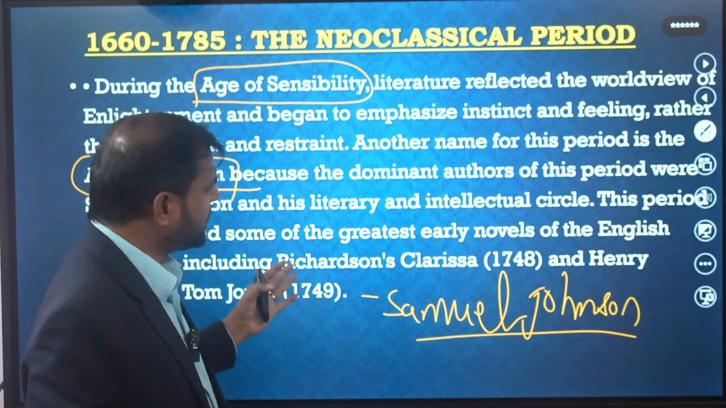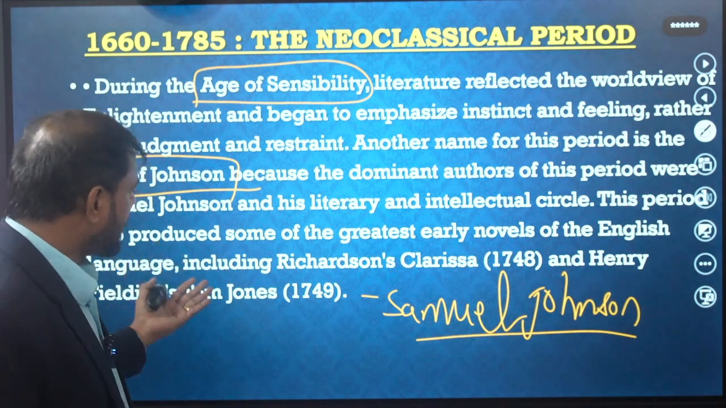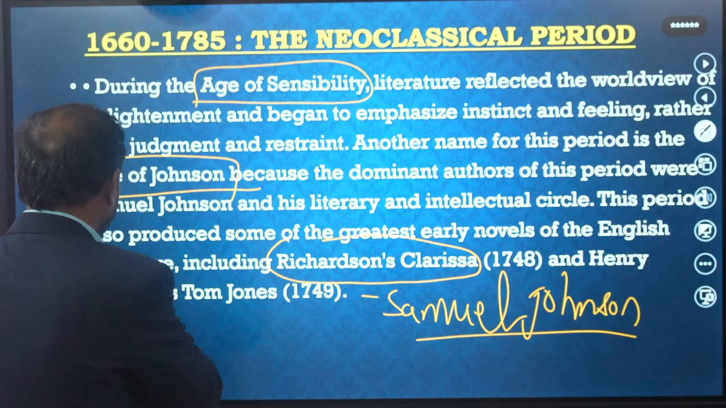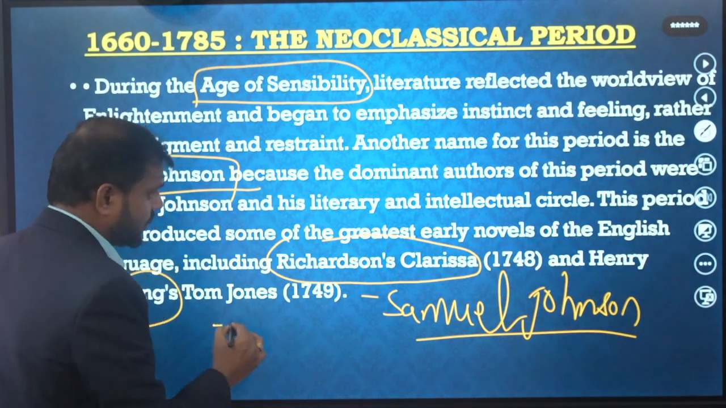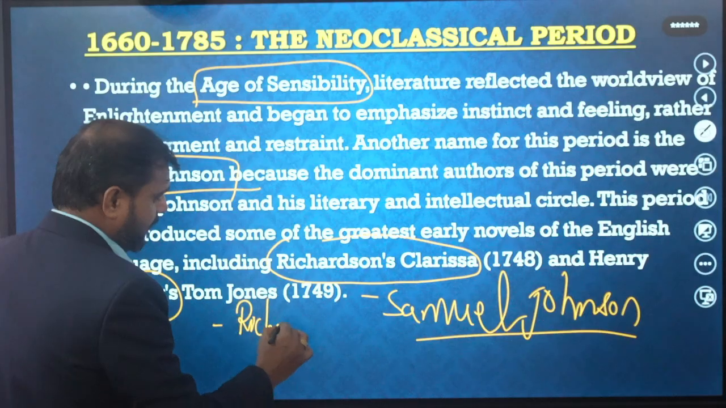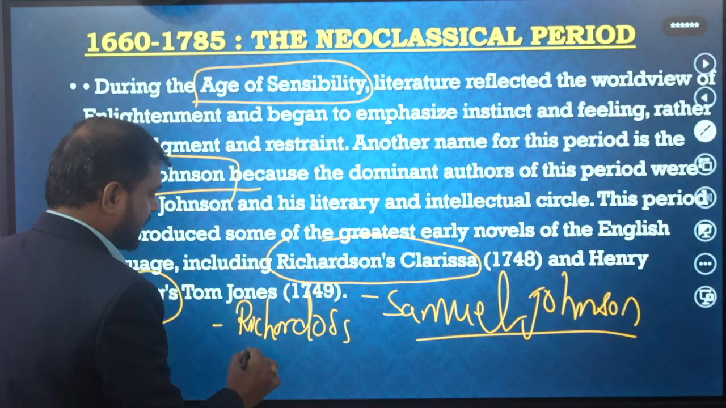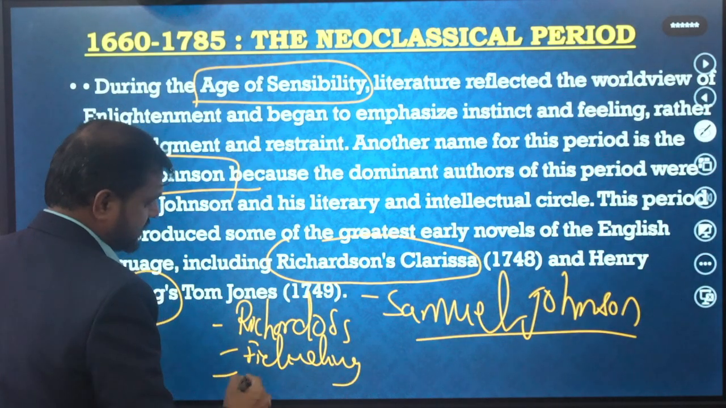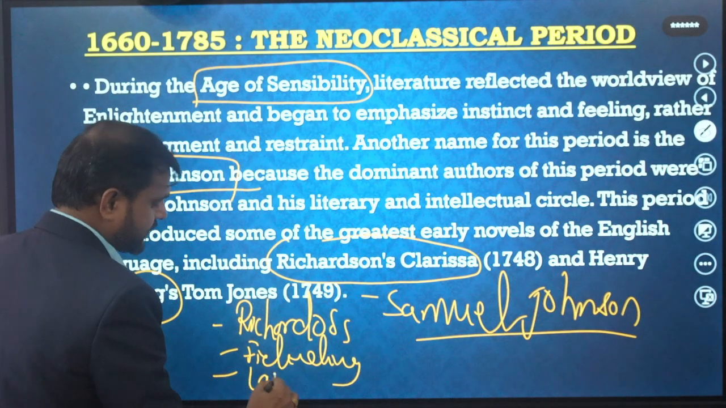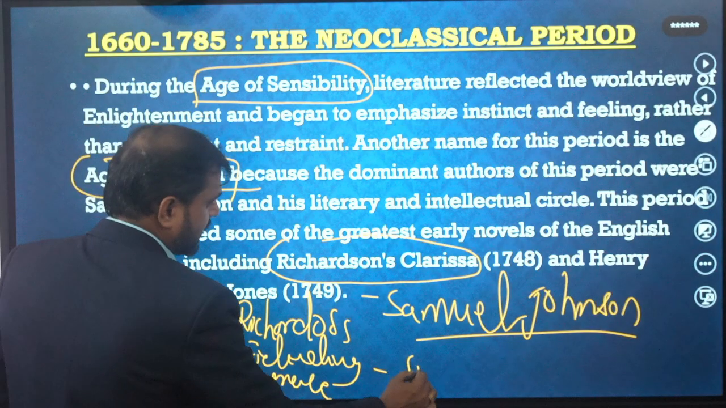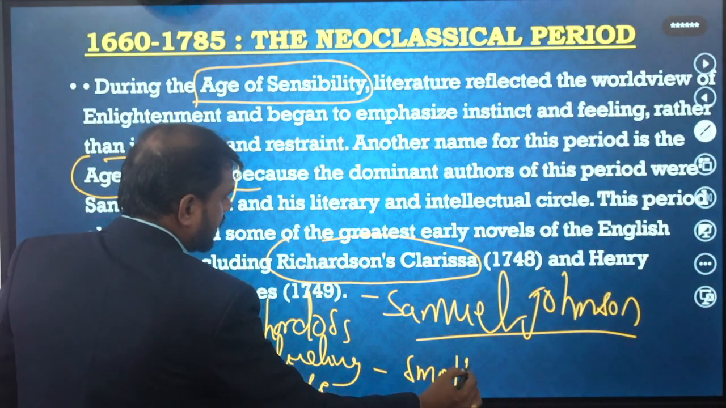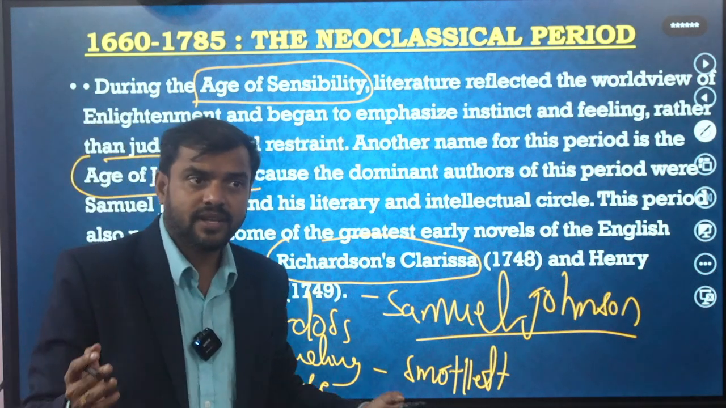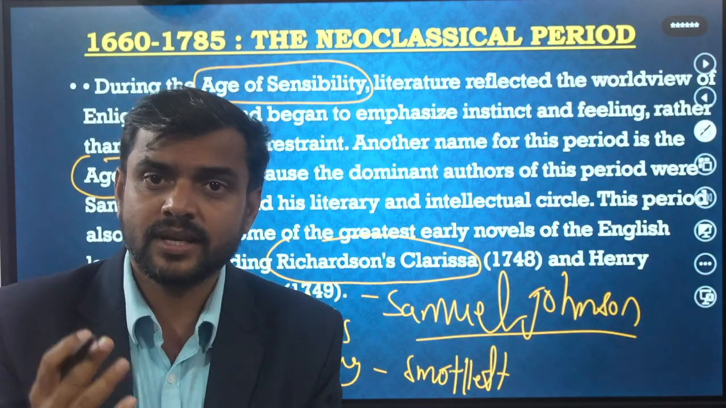So that's why it is a very, very important period where there are other writers, including Richardson's Clarissa. It's a very, very important novel. And Henry Fielding's. Notice there are four novelists I told you. One is Richardson. Another is Henry Fielding. Another is Lawrence Sterne, and Smollett. There are four writers. Okay, Smollett. These are the very important writers, and they are all writing about these things.